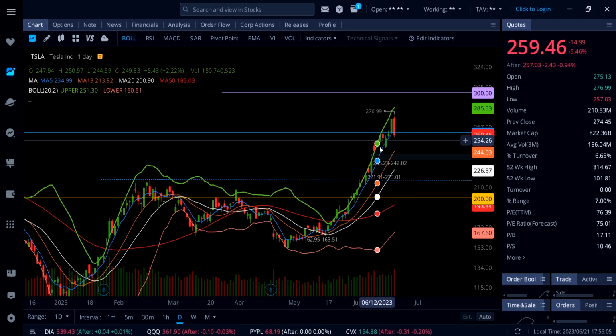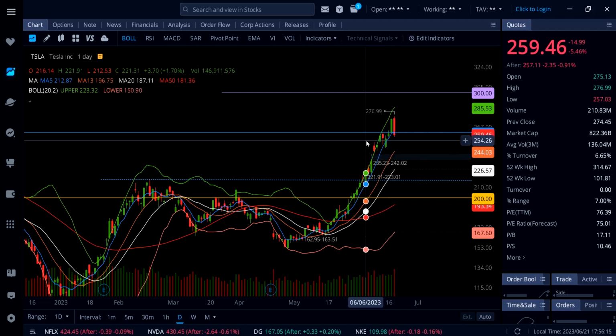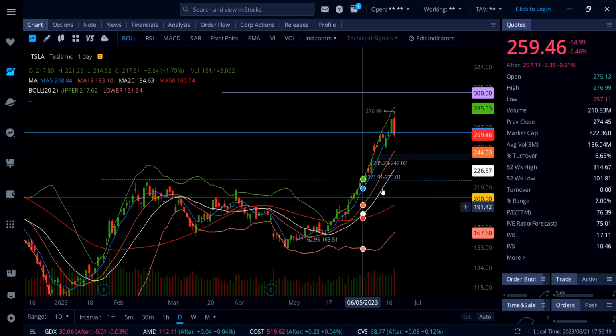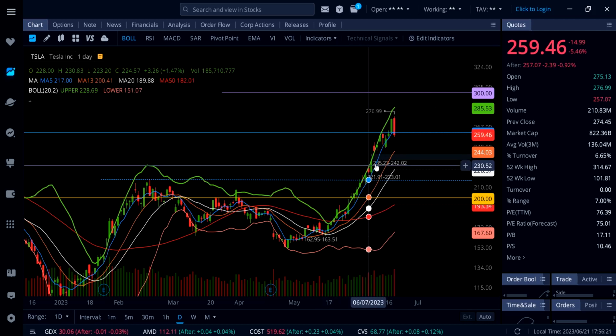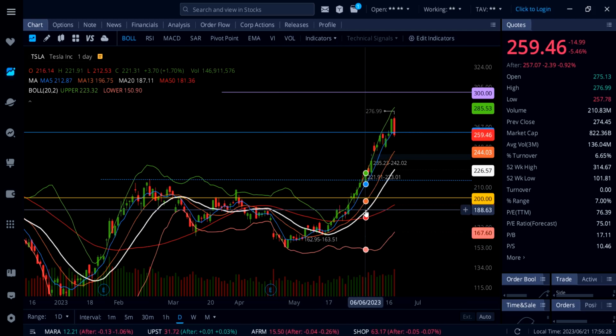Below the support 262, and it looks like we got it close under that level, also under the blue line 5 SMA sitting at 261.43, so 262 will be a key level to watch. Below that, Tesla can come down here, 244, 13 SMA, and then the gap, 235. Right down here, we also have strong support at 226.57, rising white line, 20 SMA.